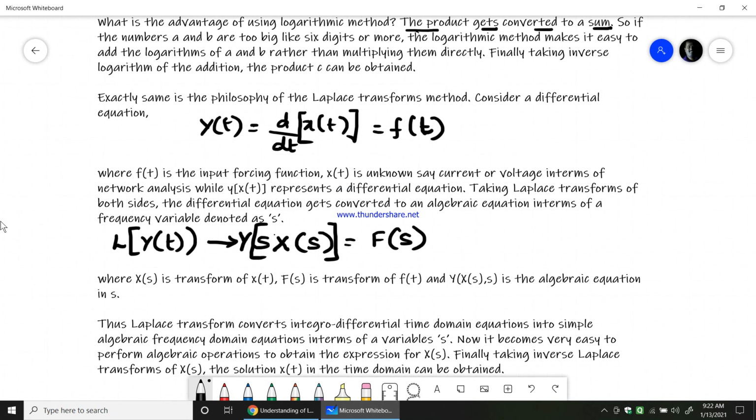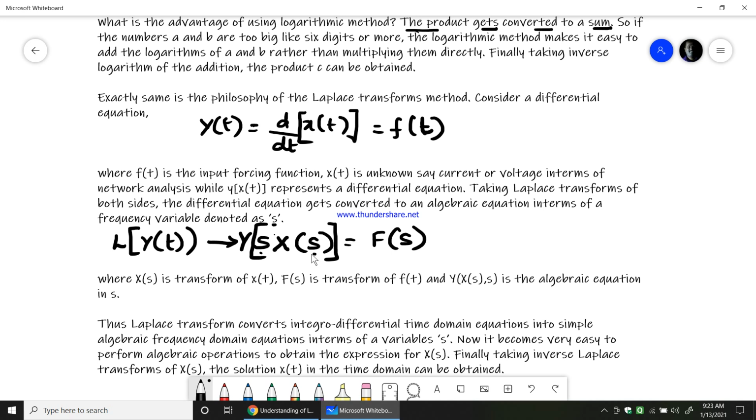Okay, so here f of t is the input forcing function, x of t is the unknown, say current or voltage in terms of network analysis, while the expression in x of t represents a differential equation. Now taking the Laplace transform of both sides, this differential equation gets converted into an algebraic equation in terms of the frequency variable denoted as S. So this S denotes the frequency variable.